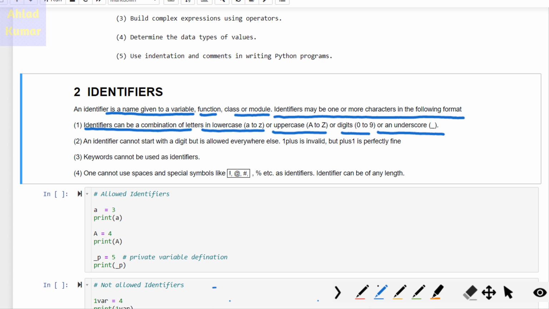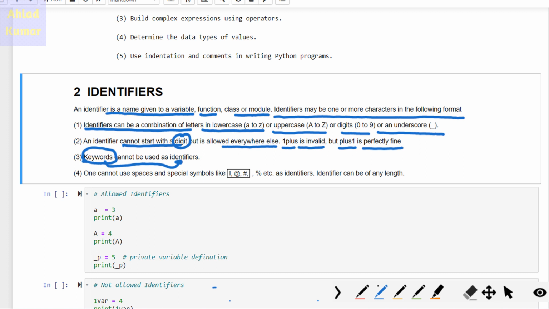The second thing is that an identifier cannot start with a digit. Please note that it cannot start with a digit, but a digit is allowed anywhere else. So if you write 1 plus, it's an invalid identifier, but if plus 1 is written, then it's a perfectly fine identifier. The third one is keywords, another concept which we will discuss just after identifiers. The important point to note here is that keywords cannot be used as an identifier.